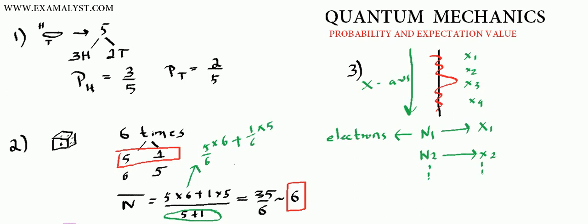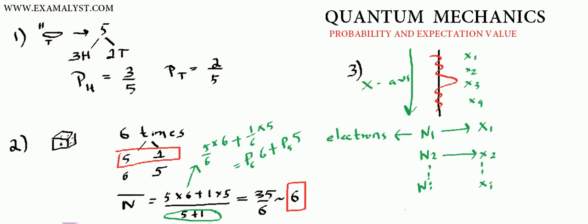So you can see that these are nothing but the probability of getting a 6 multiplied with 6, plus the probability of getting a 5 multiplied with 5. Just remember this. Great. Now consider Ni number of electrons showed up at position xi.